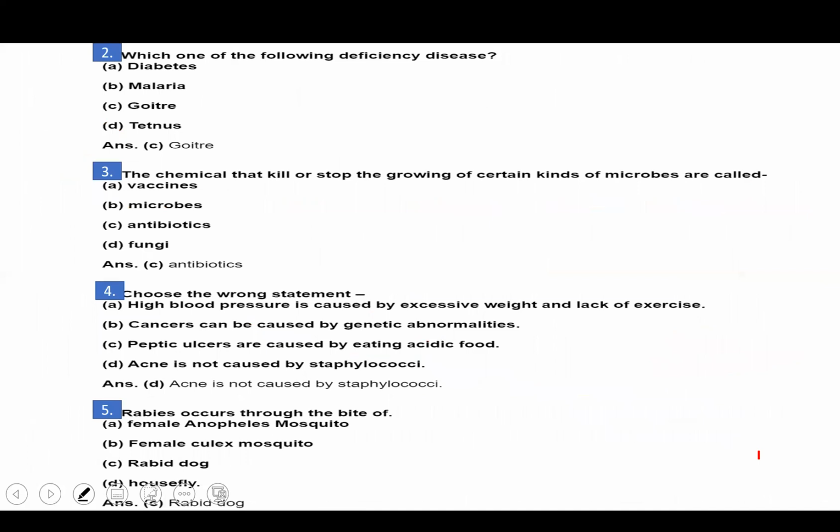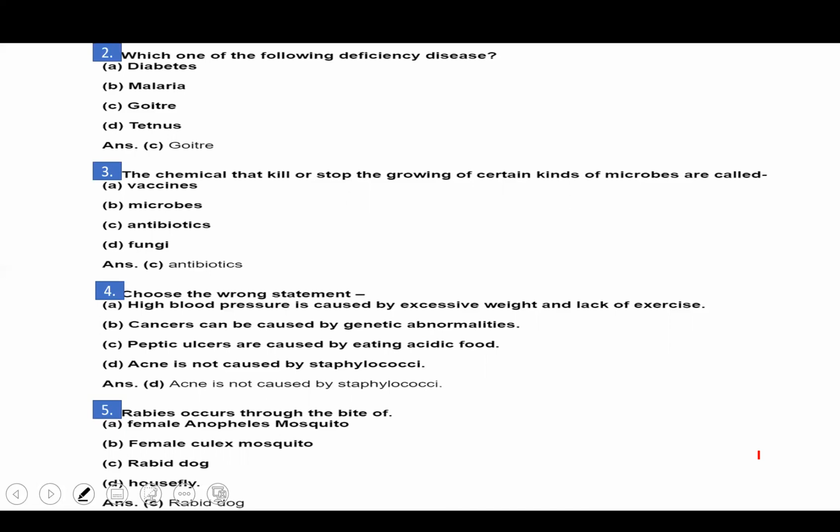Now, second question, which one of the following is a deficiency disease? Deficiency disease is caused by some kind of deficiency, deficiency of vitamins, deficiency of nourished food, deficiency of proteins, deficiency of fat. So here is diabetes.